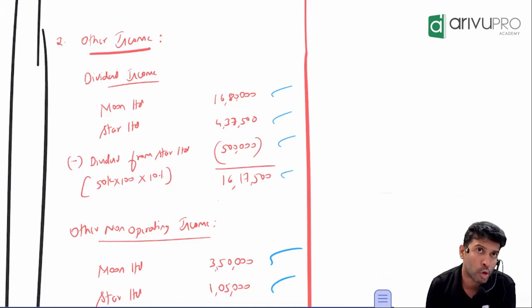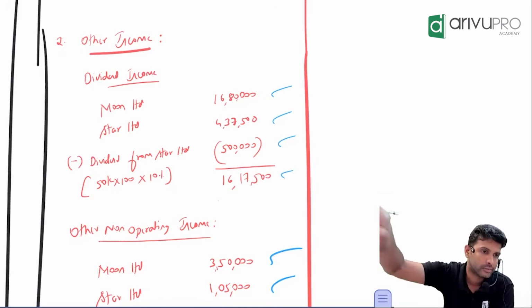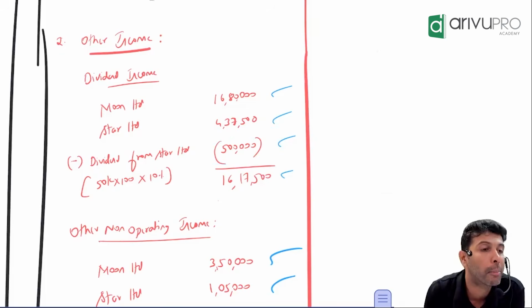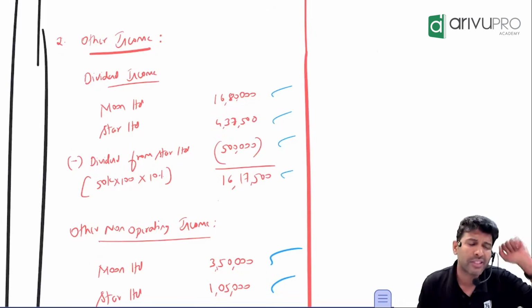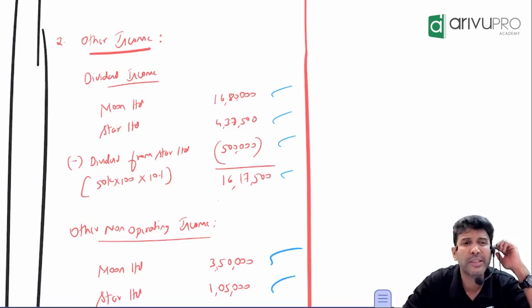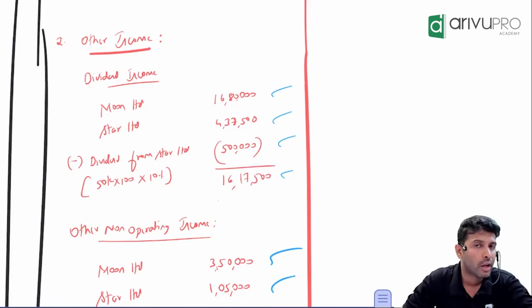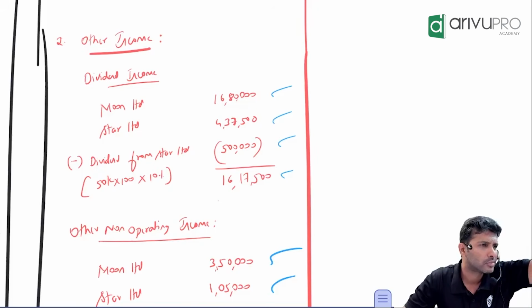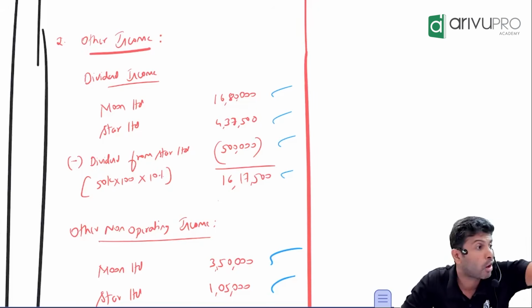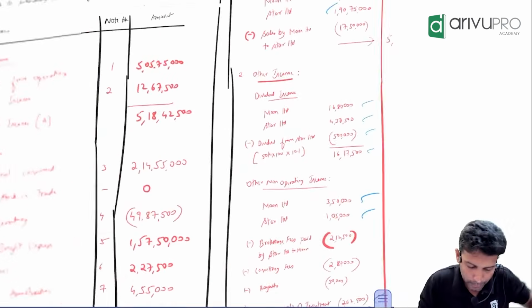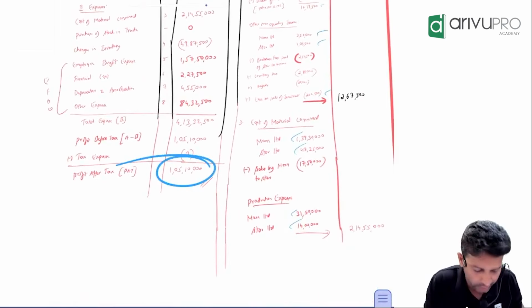So mutual owings you have to eliminate from two places, like debtor and creditor. But here we eliminated only from one place. What is the other treatment? Is dividend an expense or an appropriation? Your P&L stops at a certain line item. Can you tell me what that is? Profit after tax. Your P&L stops at profit after tax.